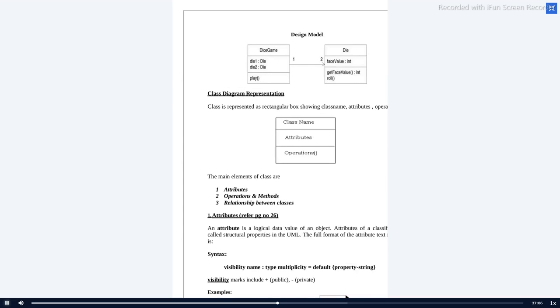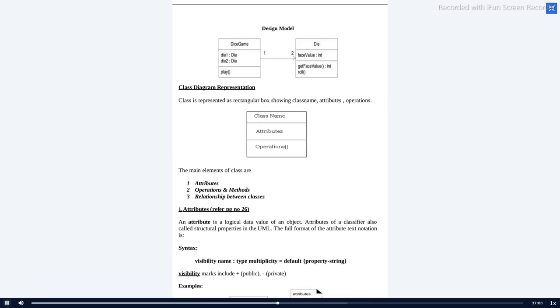Okay, here you can note the differences I have made. Dice game was initially a domain name, and now it is converted into a class name. Dice was an attribute in the domain, and now it is an attribute in the class. Again, face value colon integer is an attribute inside a class.